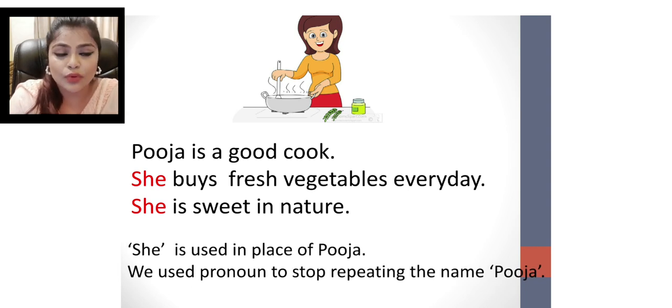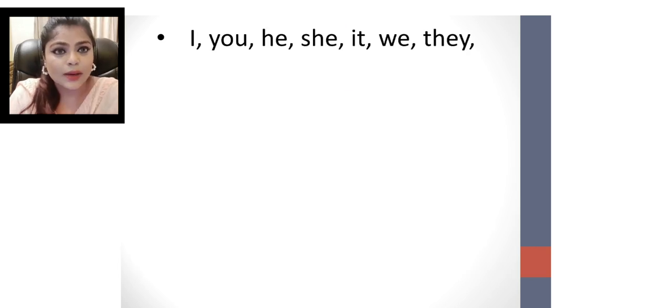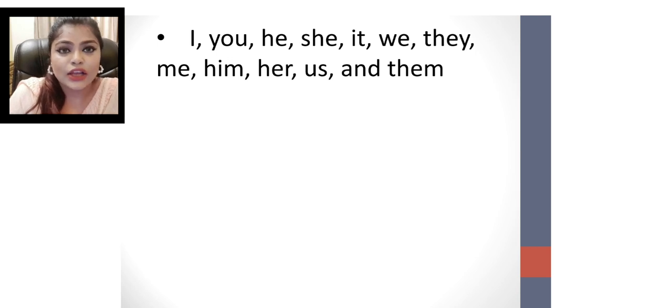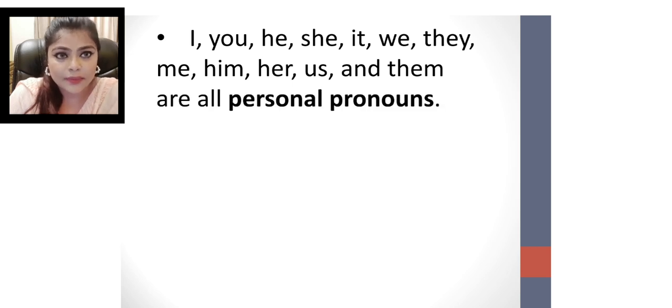We used the pronoun she to stop repeating the name Pooja again and again. Now see, I, you, he, she, it, we, they, me, him, her, us and them are all personal pronouns.